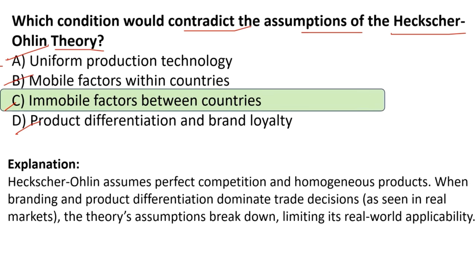Okay. See, Heckscher-Ohlin assumes perfect competition, correct, and homogeneous products. When branding and product differentiation dominate trade decisions as seen in the real markets, the theory's assumptions break down, limiting its real world applicability. Okay.